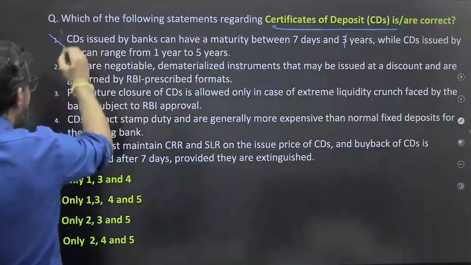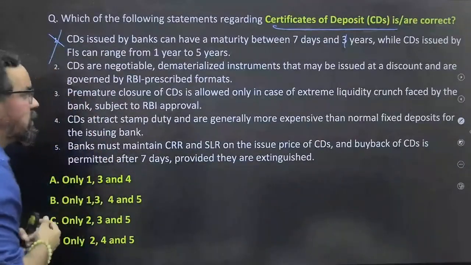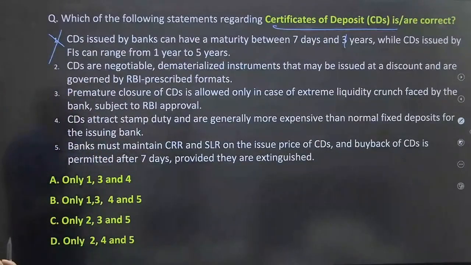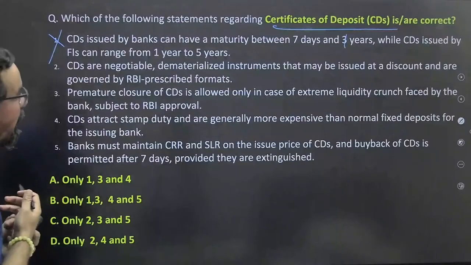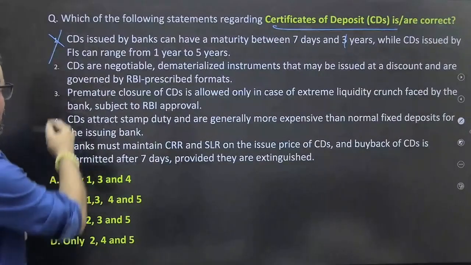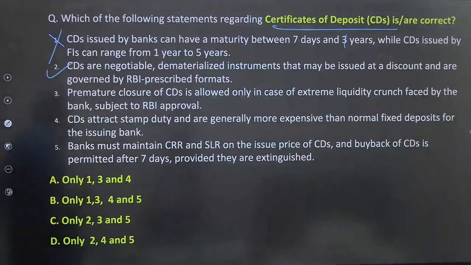First statement. CDs are negotiable dematerialized instruments that may be issued at a discount and are governed by RBI prescribed formats and all. Okay? So statement 2 is right.